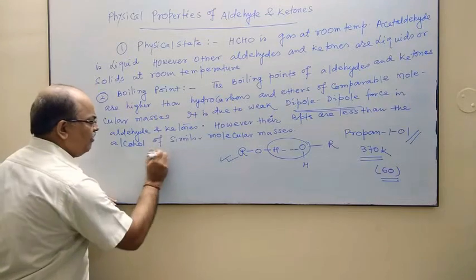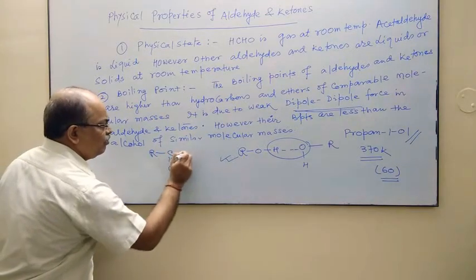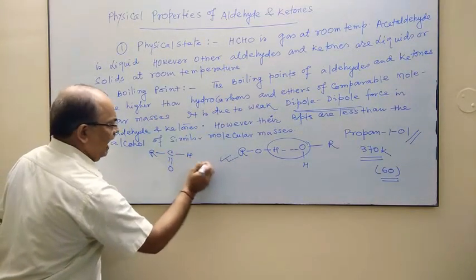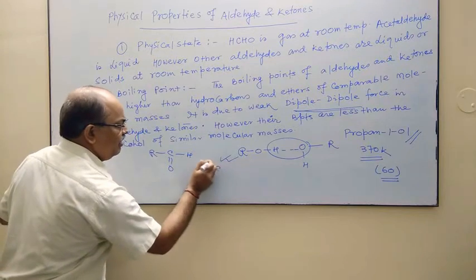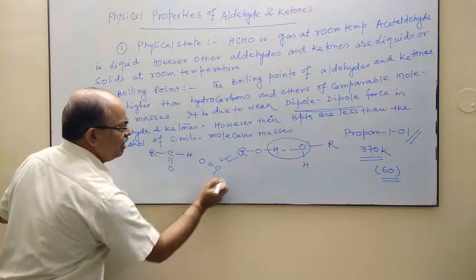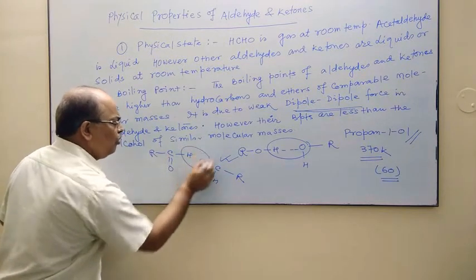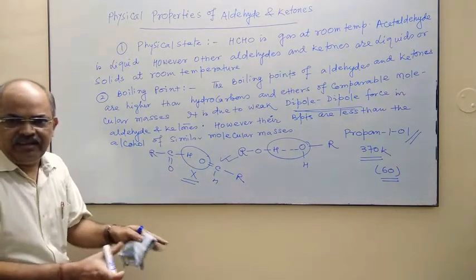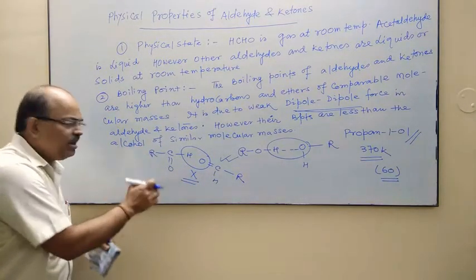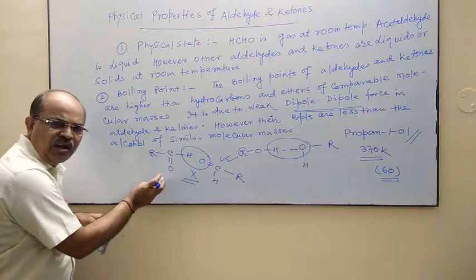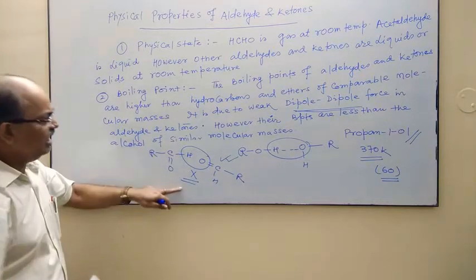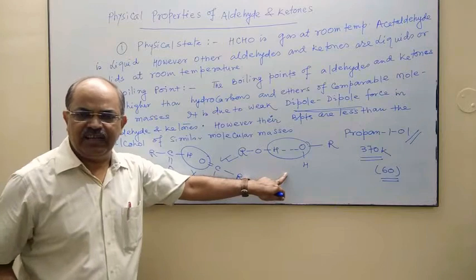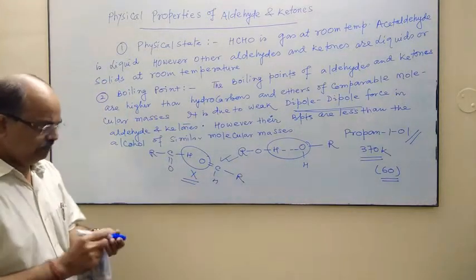But in case of aldehyde, see, this is one molecule of aldehyde, and similarly we can write another molecule of aldehyde. So there is no such hydrogen bond between aldehydes. But there is a weak dipole-dipole force in aldehyde. So aldehydes have lower boiling point than alcohols.